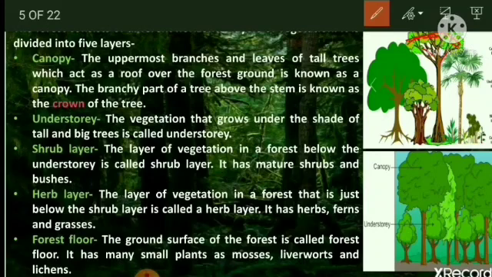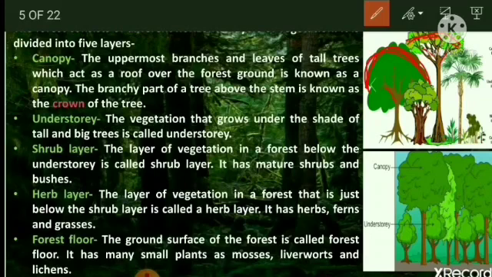Or you can see in this tree also, the branches and their leaves act as a roof or as an umbrella. So this is the uppermost part, which is made up of branches and leaves, and which acts as roof or umbrella over the forest ground. It is called canopy.